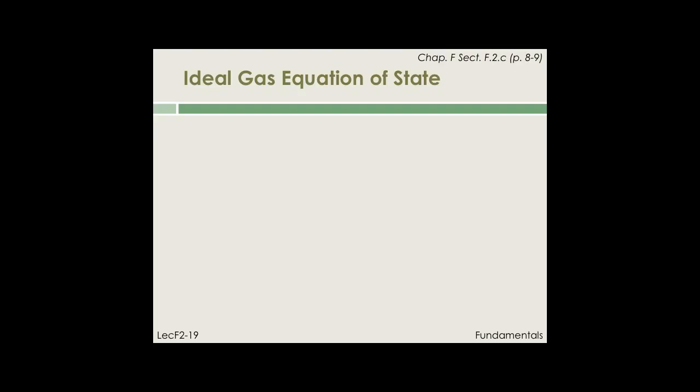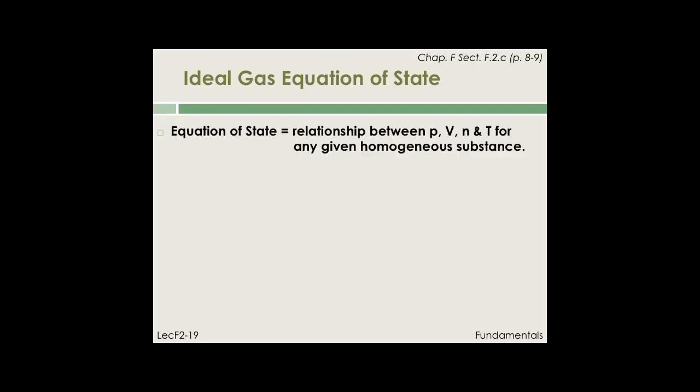We could also have mentioned the much more intuitive Avogadro's law, which states that at constant pressure and temperature, the volume of any substance is directly proportional to the number of moles of substance. So, from these observations, we can see that there must be a single equation which summarizes all these observations and expresses how the volume of a gas varies with pressure, temperature, and number of moles. Such an equation is known as an equation of state, as it describes how the various state properties of a substance relate to each other.